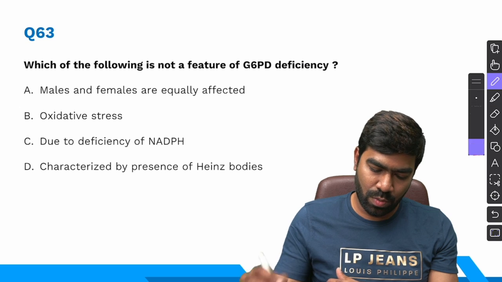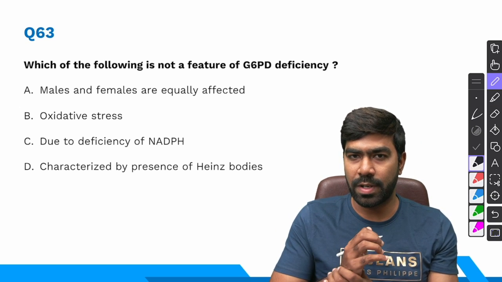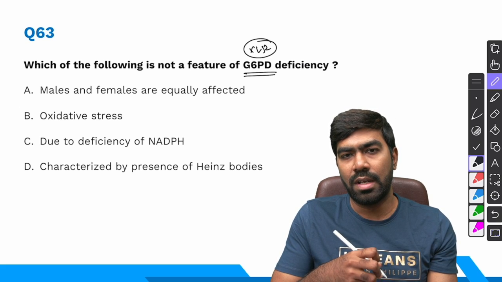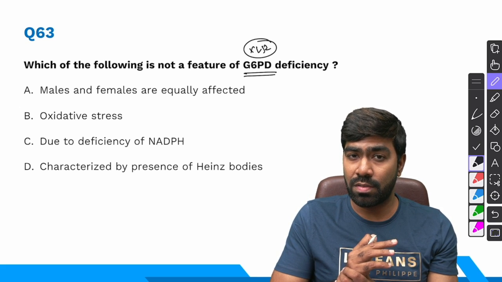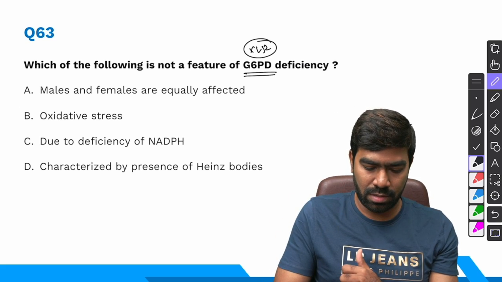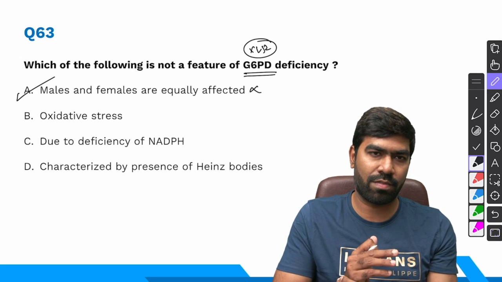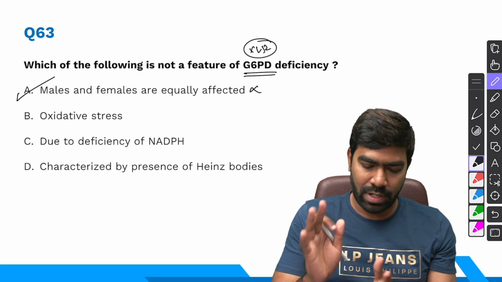Coming to 63rd question, which of the following is not a feature of G6PD deficiency? We know G6PD deficiency is inherited in X-linked recessive fashion, and it's the most common enzyme deficiency in the world. So it's going to affect predominantly males. So the first one is the right answer for this question because it's a wrong statement. Males and females are not equally affected. So males are affected predominantly.